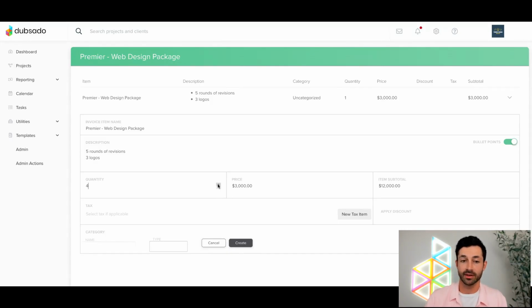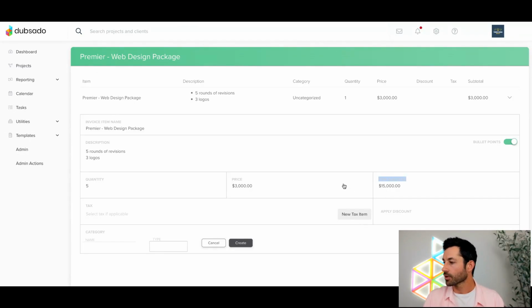Obviously, maybe your base offering is 5. That wouldn't apply in a situation like web design, for example, but maybe you are a florist, right? And your base package has 5 bouquets in it. You could have this set to 5 and your price would then be the total price of 5 bouquets, for example. In that case, let's say it was like a $100 bouquet. You want to go ahead and say price is 100 times 5 being 500 for the max total. So it's going to take whatever your quantity is times the price to get to your total item subtotal.